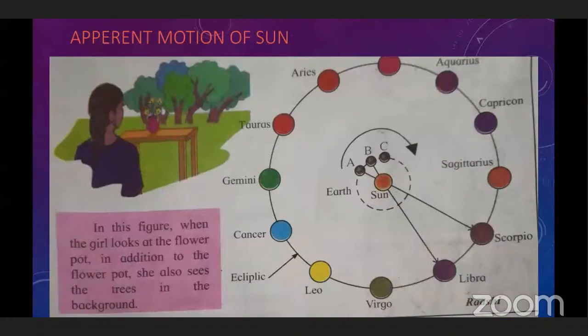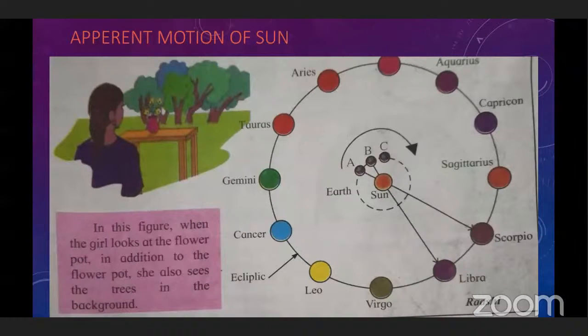So, according to these zodiac signs, we say that the sun enters that zodiac sign, that Rashi. Maybe you heard this from your parents or from your grandparents.